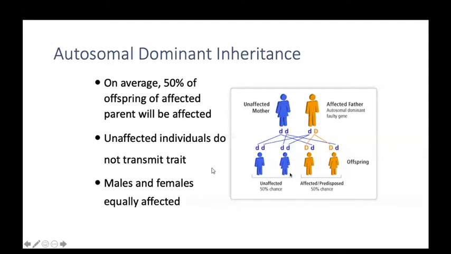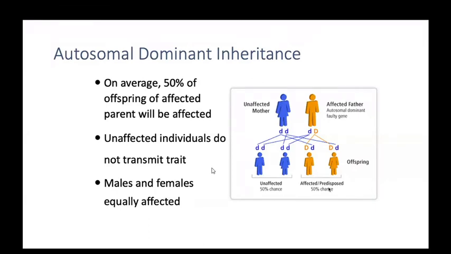When it combines with this one, what will happen? One dominant gene came and one non-dominant gene came. In the other offspring also, one dominant gene came and another non-dominant gene came. Overall, 50% are unaffected and 50% are affected. I want to say that if either parent, father or mother, has a dominant gene, the children have a 50% chance of being affected and 50% will be unaffected. That is dominant inheritance. It is always expressed in the heterozygous condition also.